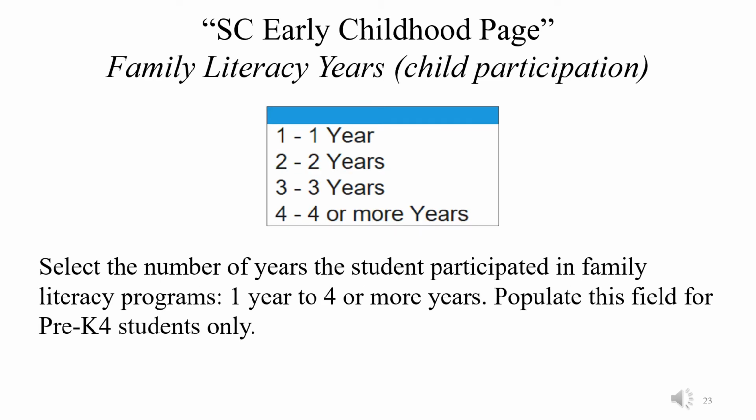The number of years a child participated in the family literacy program could be 1 year, 2 years, 3 years, or more. Select the most appropriate value for the pre-K 4 students only.